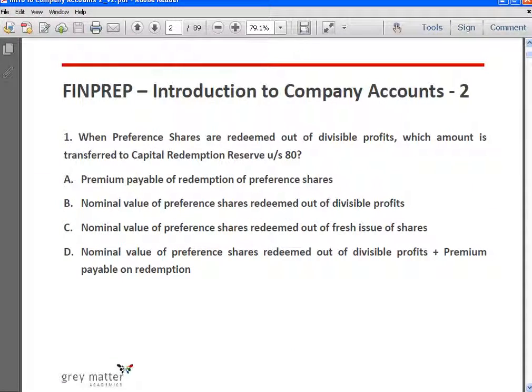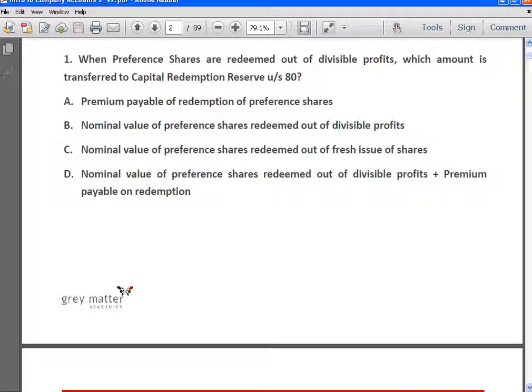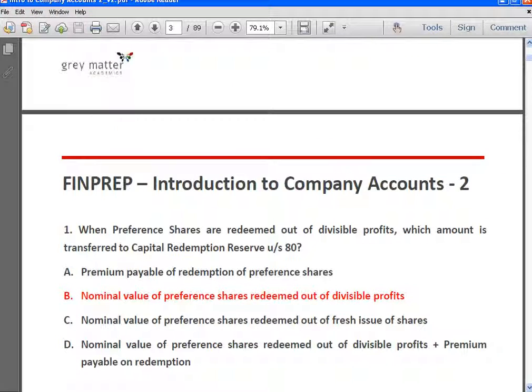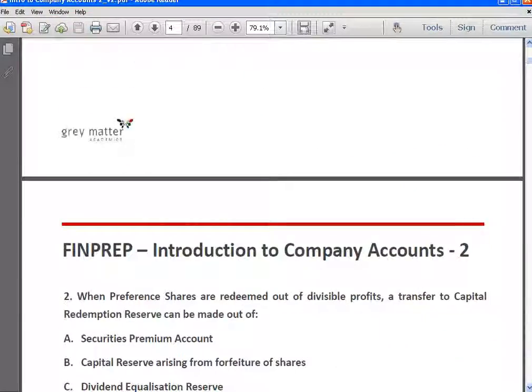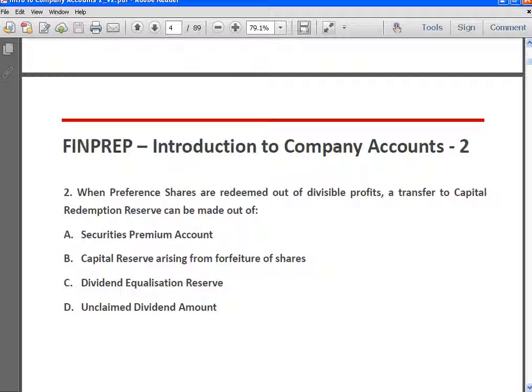Okay, the first question is, when preference shares are redeemed out of divisible profits, which amount is transferred to capital redemption reserve account? Okay, so as I just told you, Section 80 says that when redemption happens out of divisible profits, an amount equal to the nominal value of the share capital redeemed has to be transferred from free reserves to capital redemption reserve. Okay, so answer is nominal value of preference shares redeemed, and it has to be transferred out of divisible profits. So answer is B.